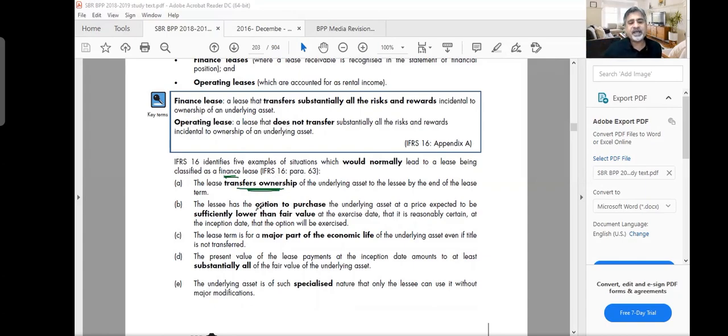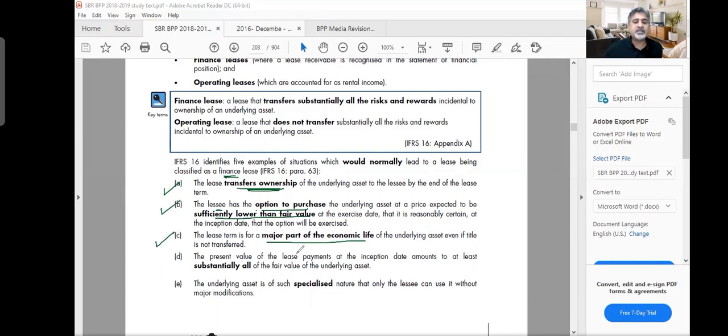Number two, the lessee has an option to purchase the underlying asset at a price expected to be sufficiently lower than the fair value. This is the same condition which was available in IAS 17 as well. Number three, the lease term is for the major part of the economic life of the underlying asset. The asset has a life of 10 years, and your lease contract is also 10 years or close to 10 years, maybe 9 years. So somebody else is not going to use it, only this one lessee is going to use it. Again, the same condition as in IAS 17.